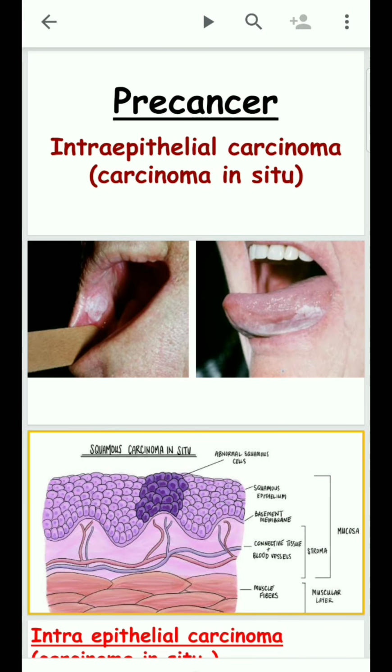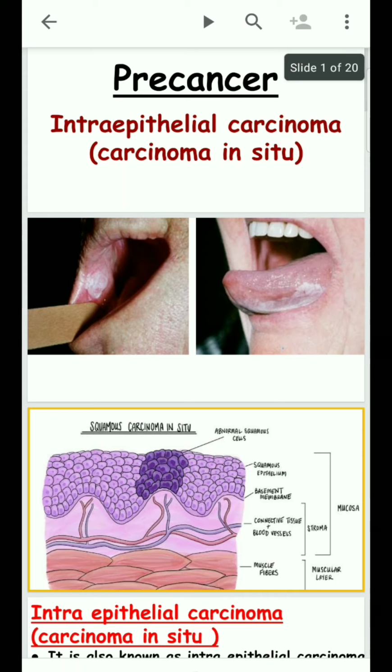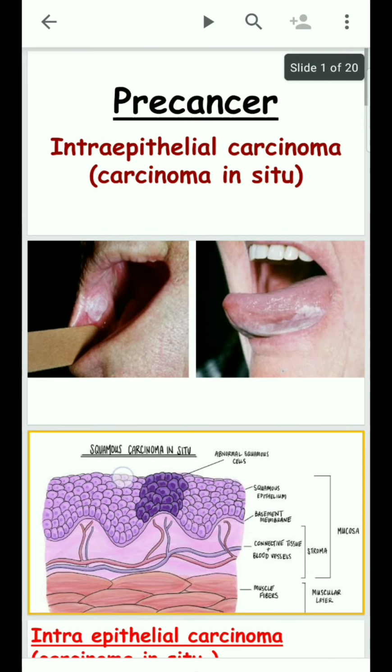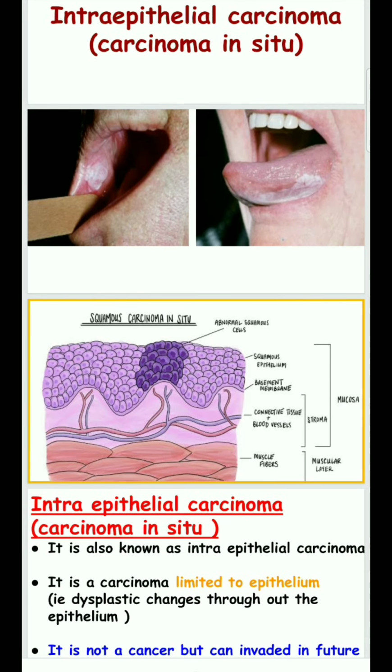Today we will discuss the topic carcinoma in situ, that is, intraepithelial carcinoma, a precancer. Carcinoma in situ, leukoedema, leukoplakia, and hairy leukoplakia are whitish lesions. These are clinically similar, and identification of this condition is very difficult. In order to avoid this, we use histopathological studies.